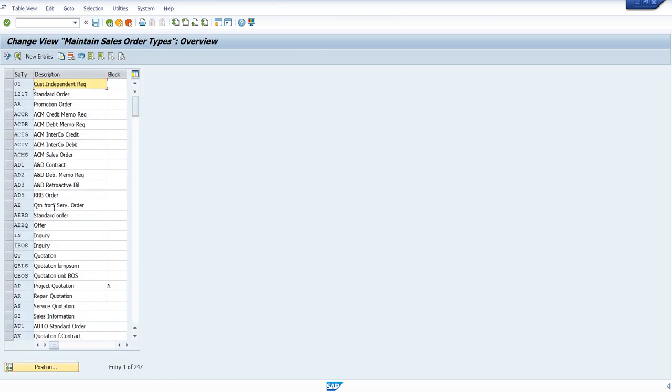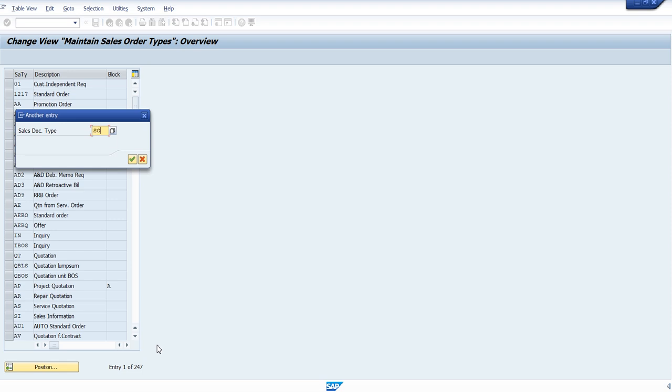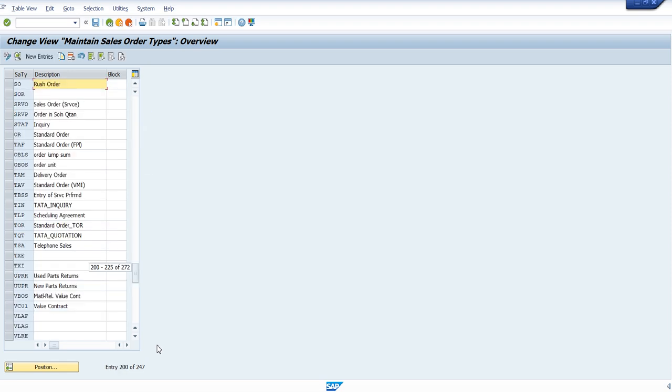There you have all the order types. We just cleared what our order type is here. SO is our order type, so let's search for SO. Just give an enter. Here we go, for the rush order, this is a standard thing. Why I'm showing this is that I always try to copy the standard one, so that you will not miss any important thing and you will have confidence that you don't have any error, because we are taking it from the standard.